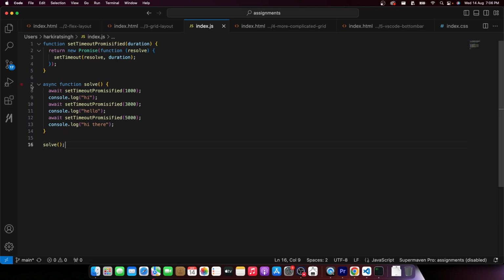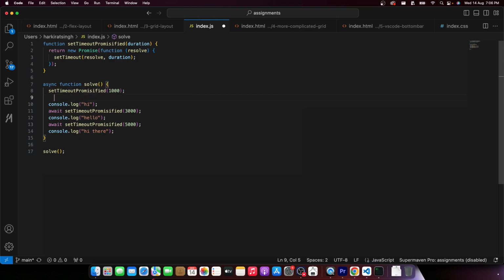Big question you might ask, Harkirat, is the thread stuck over here? This syntax says await setTimeout promisified. Does that mean we are awaiting? So the thread is stuck over here and it cannot do anything else? Again, the answer is no. It looks like it. It appears like this is a synchronous function. So you are waiting here for 1000 milliseconds, then printing this, then waiting here for 3000 milliseconds, then printing this. So the thread is probably waiting over here. But the answer is no. It is still under the hood a bunch of .then calls like this only. It's just cleaner syntax for your eyes. Under the hood, it's a bunch of promise calls.